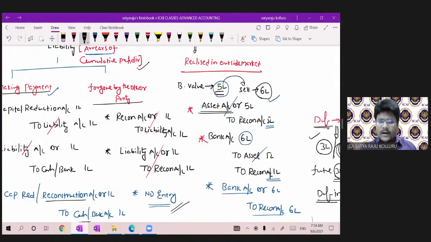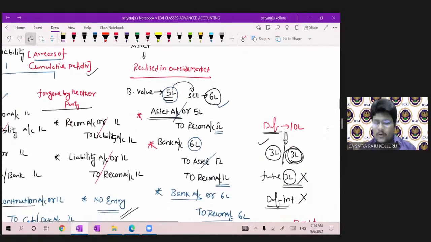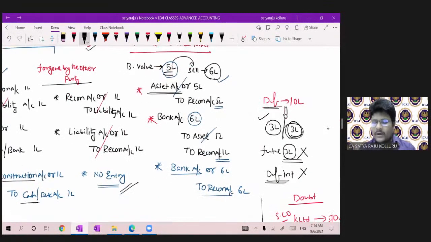If you want, you can record it again at the time of sacrifice made by the other party, entry liability to reconstruction cancel. Sorry, the first entry and second entry entirely cancel. That way there is no impact, so there is no entry. So coming to unrecorded asset realized in the outside market, the entry was bank account to reconstruction account at the rate of realization amount.